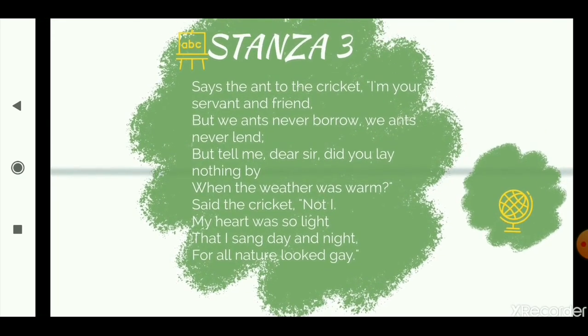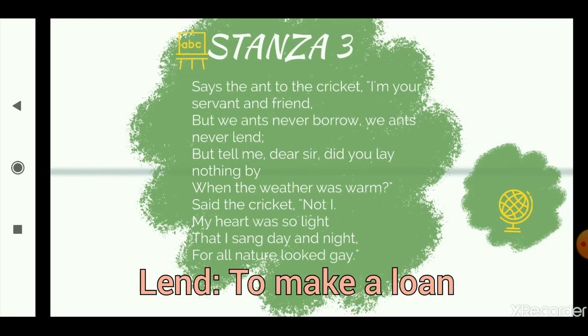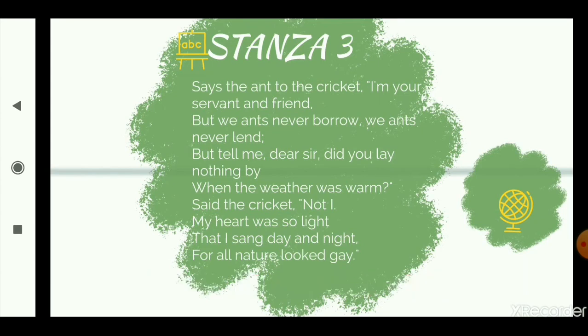Now I'll explain the third stanza to you. Says the ant to the cricket. So now, till now, the cricket was speaking to the ant. Now the ant is speaking to the cricket. And what does he say? He says, I am your servant and friend. I am your servant also, and I am your friend as well. But we ants never borrow, we ants never lend. The ant says, I am sorry, we never take anything from anybody, and we don't give anything to anybody as a debt also. So I can't really give you anything, I am sorry.